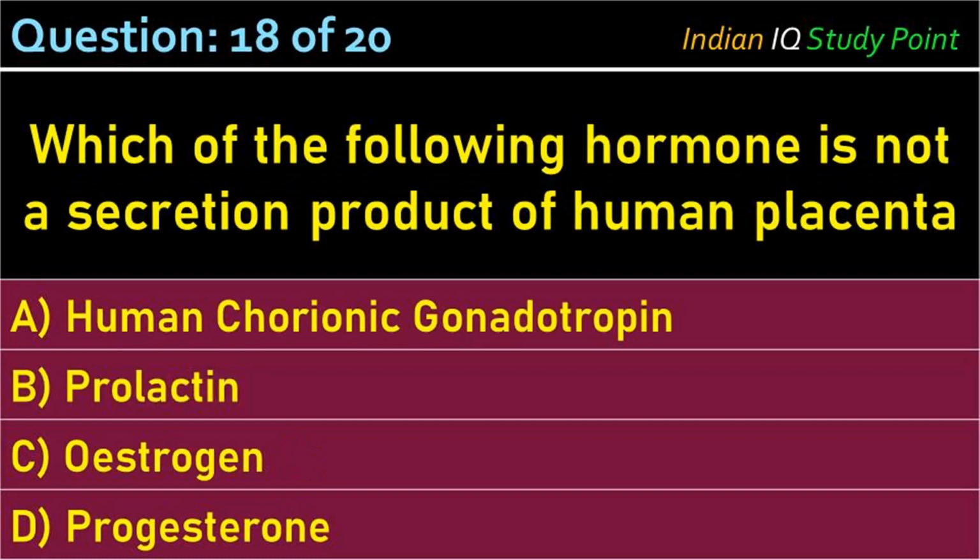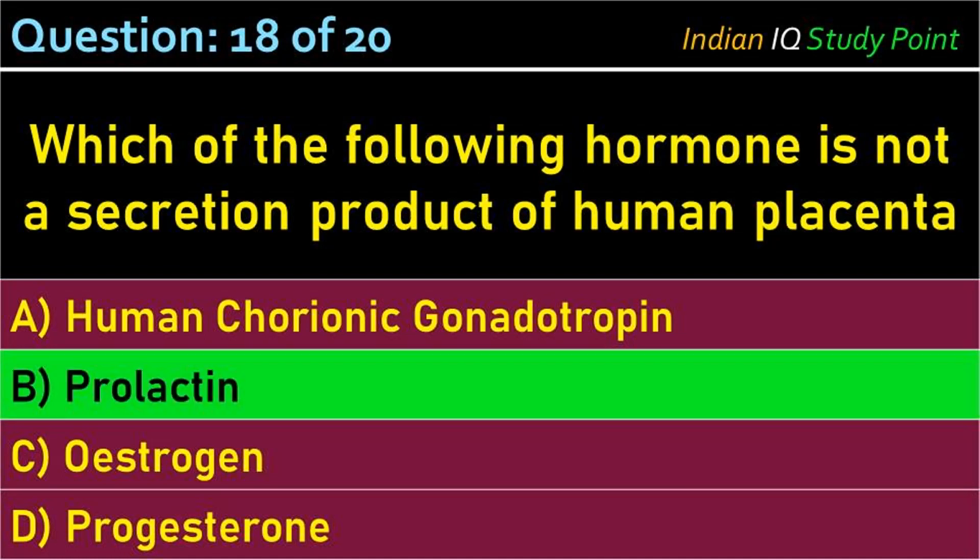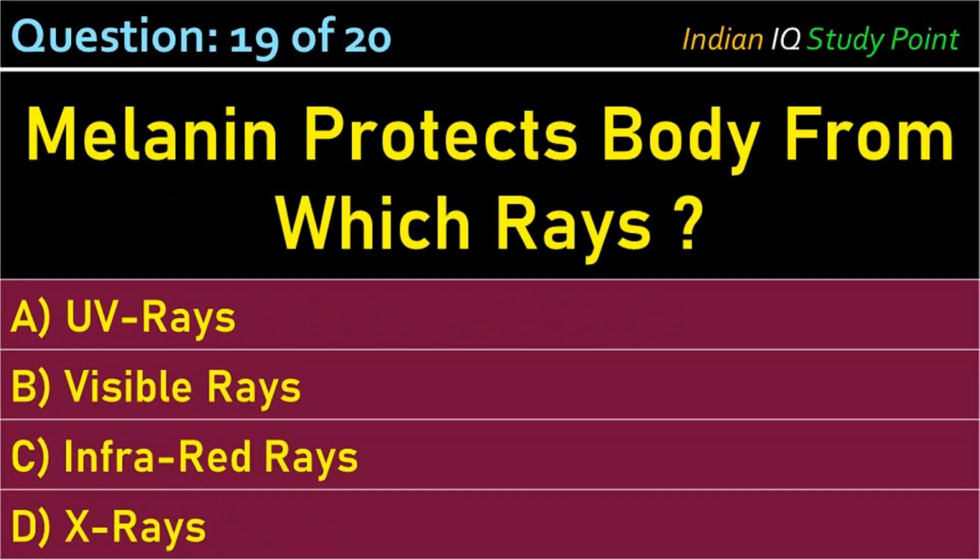Coming to the next question. Which of the following hormones is not a secretion product of the human placenta? Option A, human chorionic gonadotropin. B, prolactin. C, estrogen. D, progesterone. And the correct answer is option B, prolactin.